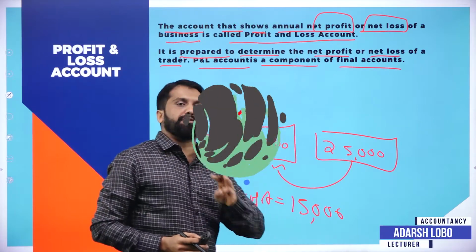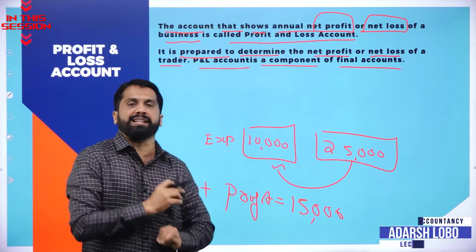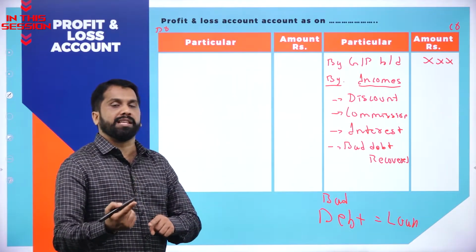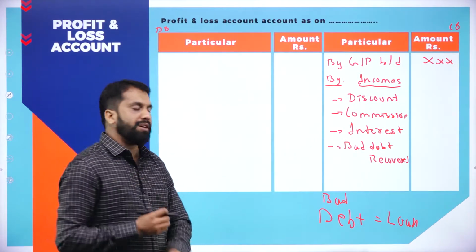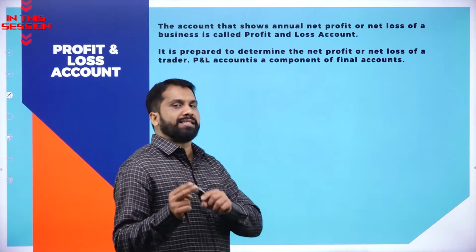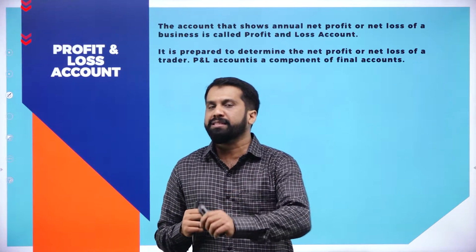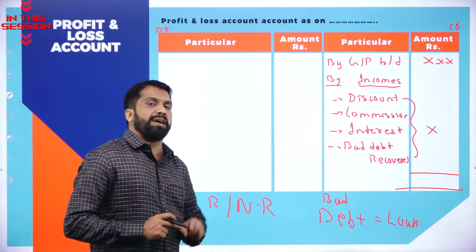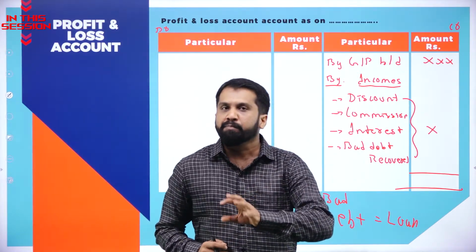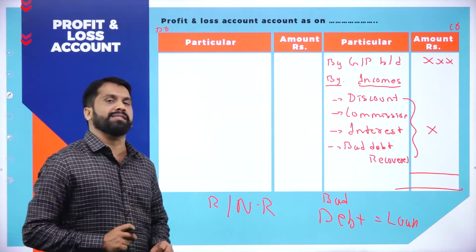In final accounts, we prepare three: trading account, profit and loss, and balance sheet. Whatever loan is given, if it is not recovered, we call it bad debt. If your balance sheet, both the sides, have the same answer, your problem is correct. One time you will pay and for 5 years you will stay in the house. That we call non-recurring expenses.